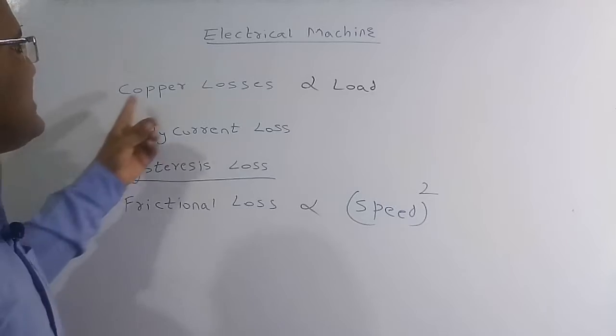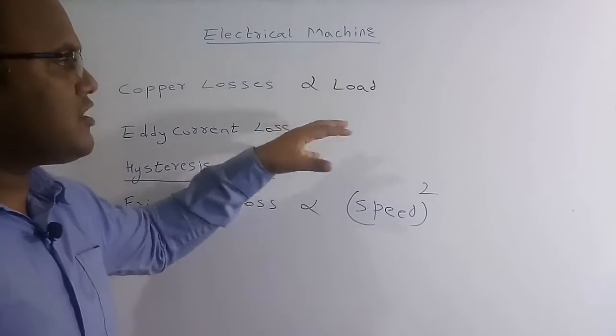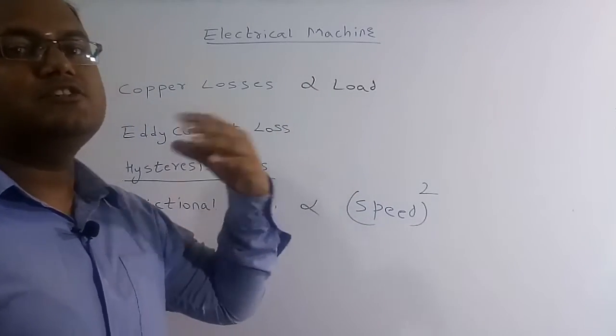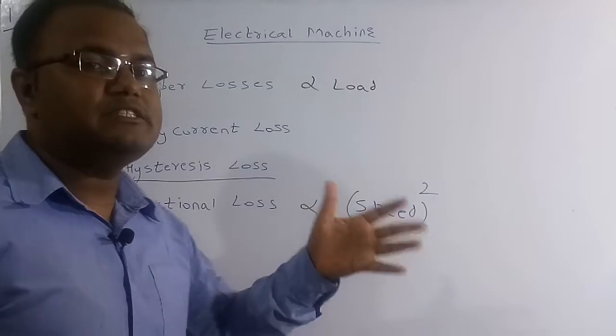So all these are considered as losses, and because of these losses, some amount of energy is lost or some amount of heat is produced in the electric machine.